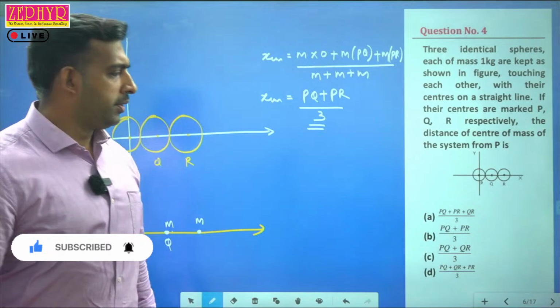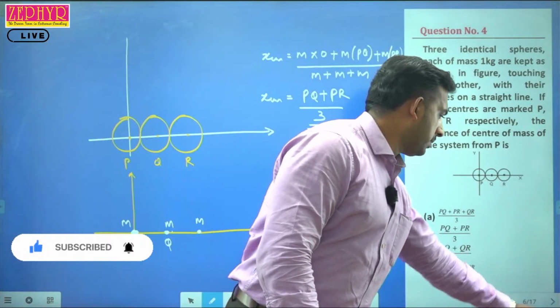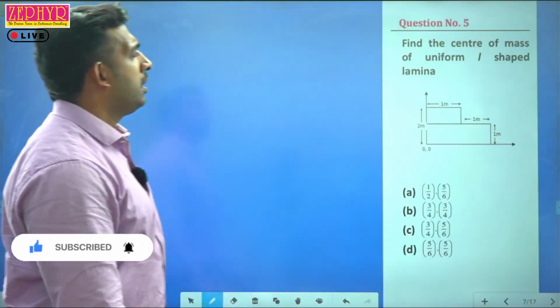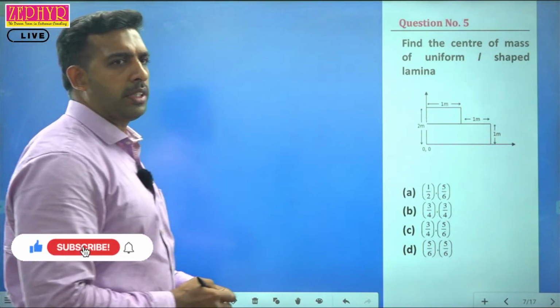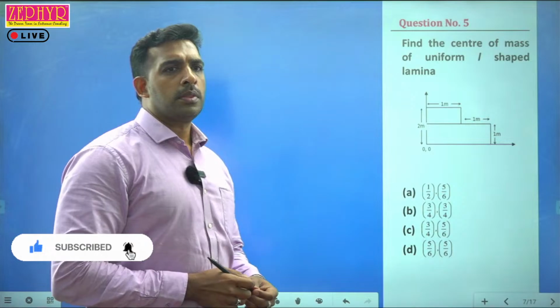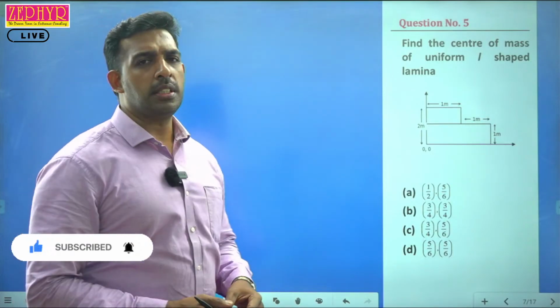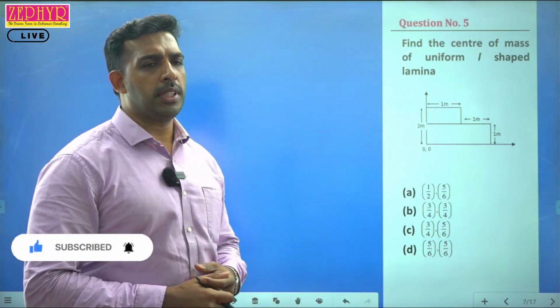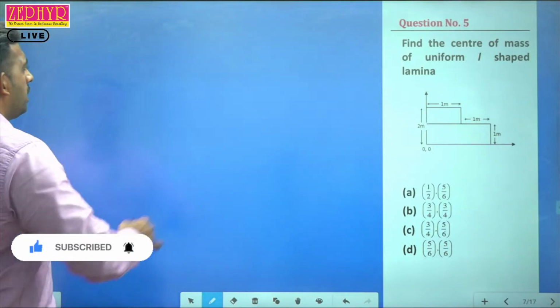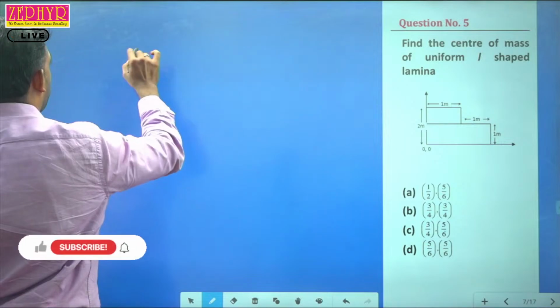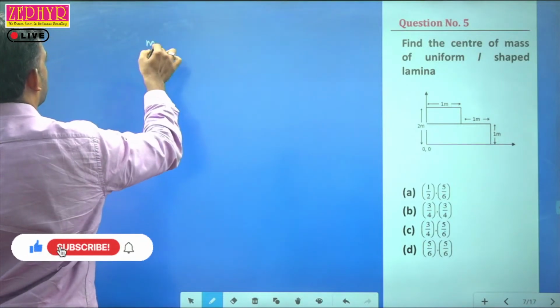Okay. Now we shall move into the fifth question. Now this is another typical question where the mass is not given. It's an irregular shaped body. For an irregular shaped body, how to consider the mass and how to relate mass with other terms like area, volume, and density. So if mass is not given, then we can replace mass with area like this.